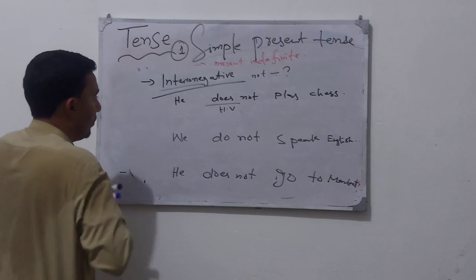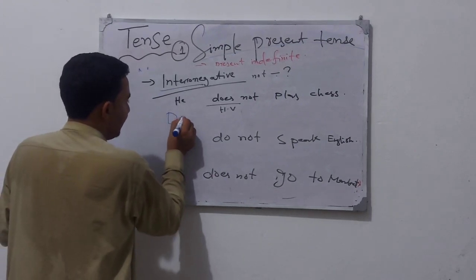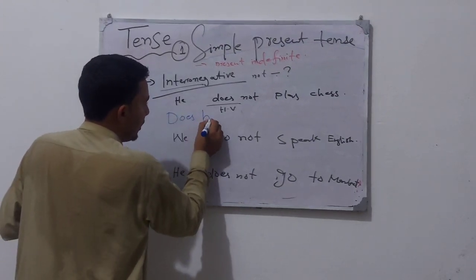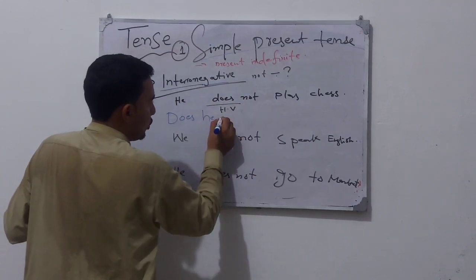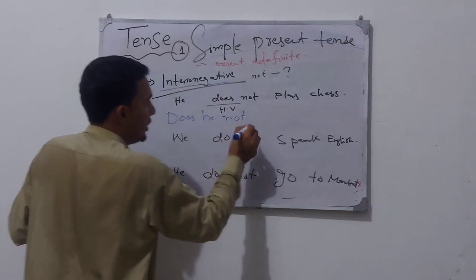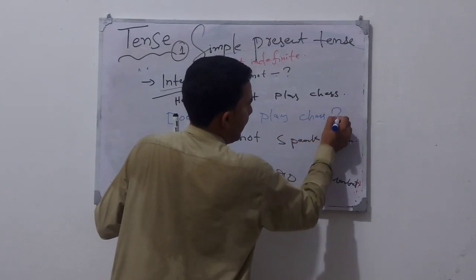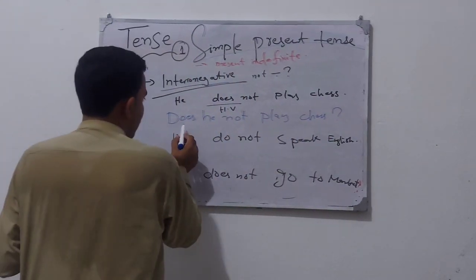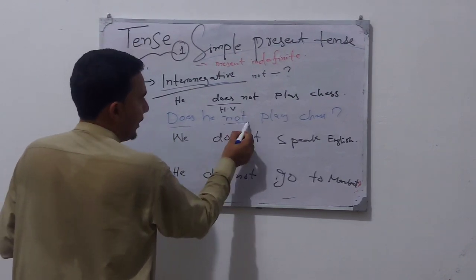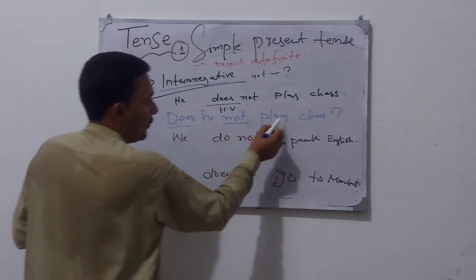So it will become "does he" and negative too. So "not" will be in the same place. "Does he not play chess?" with the sign of interrogation too. So it becomes interrogative and negative at the same time.